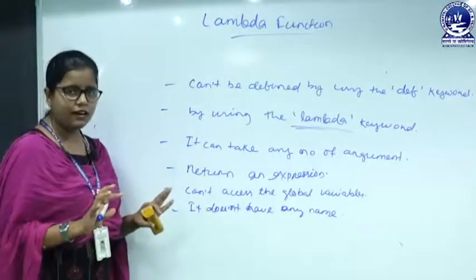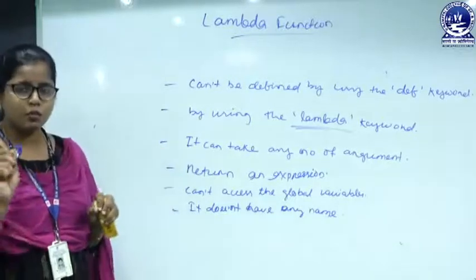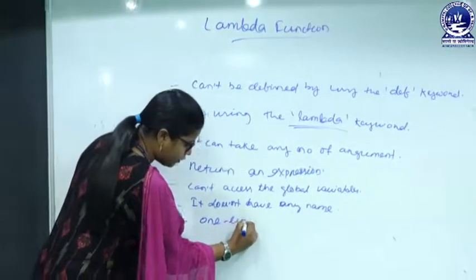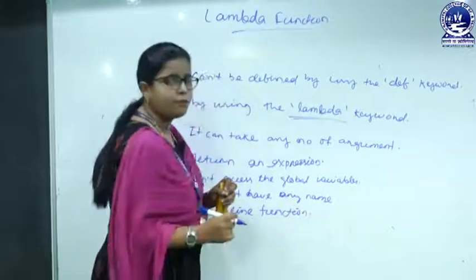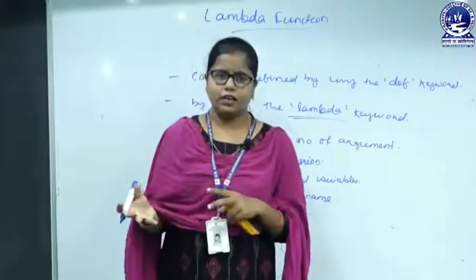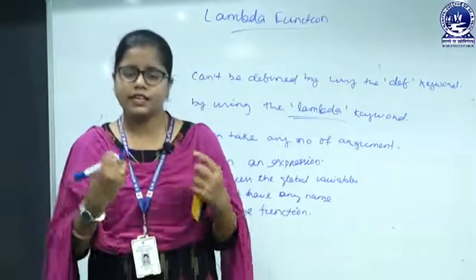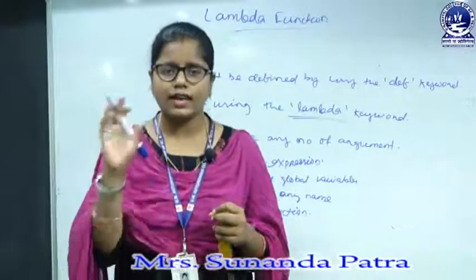Another very important property is that it is a one line function. We should remember it can take any arguments, it does not have any name, it has the return value as an expression, and it is a one line function.